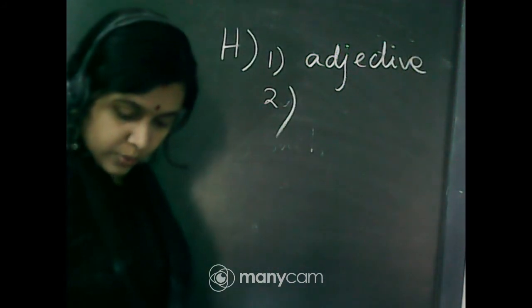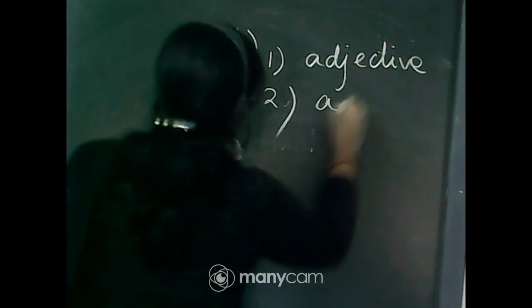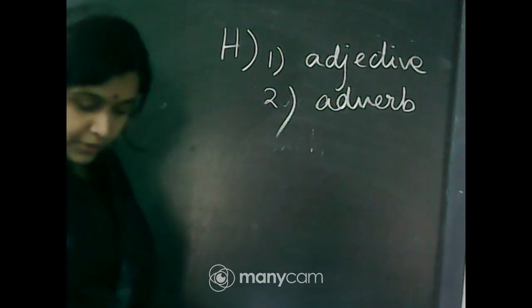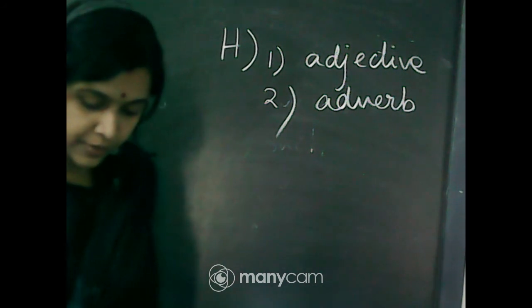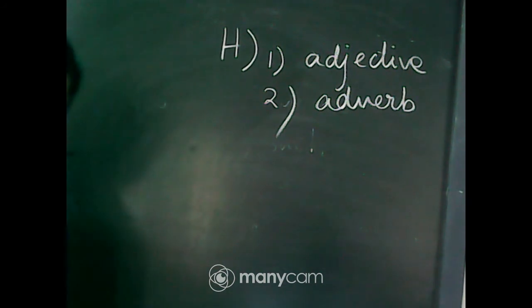Number 2 will be adverb. Number 3 will be adjective. Number 4 also adjective. Number 5 will be adverb. Number 6, he came straight home. I think this will be an adverb as well, where the action of coming directly home is being emphasized.